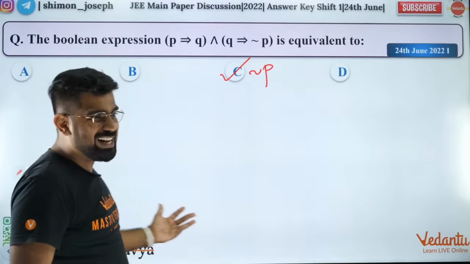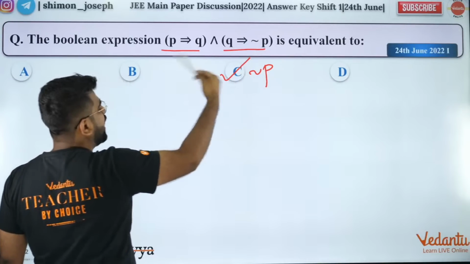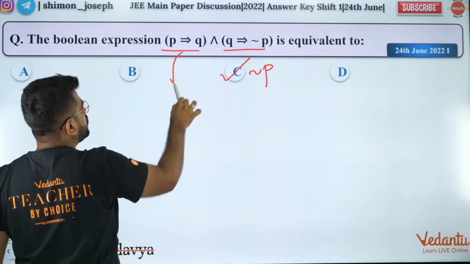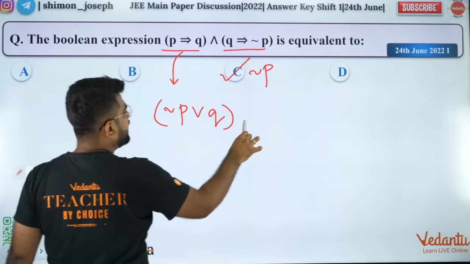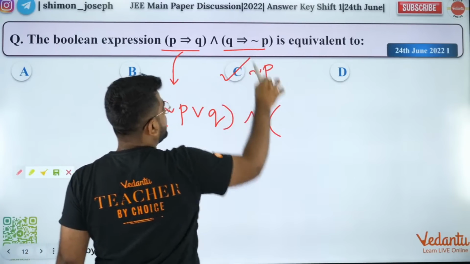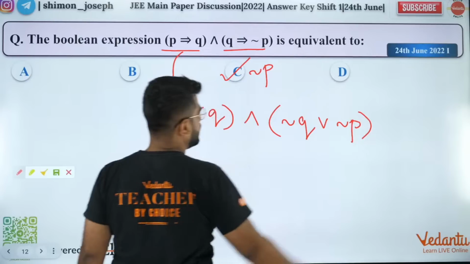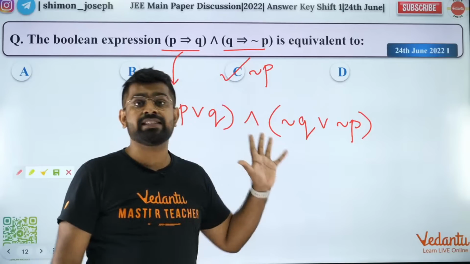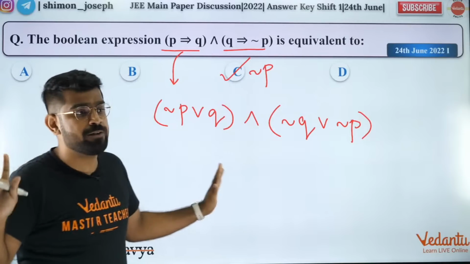Guys, the truth table is a very lengthy method. I generally don't like it. But I can do it by the shortcut method. I'll tell you how. P implies Q is negation P or Q. And then you have and. This is negation Q or negation P. Correct? Are you all happy with this? Till here, are you clear? I just did one step. This is not fancy.